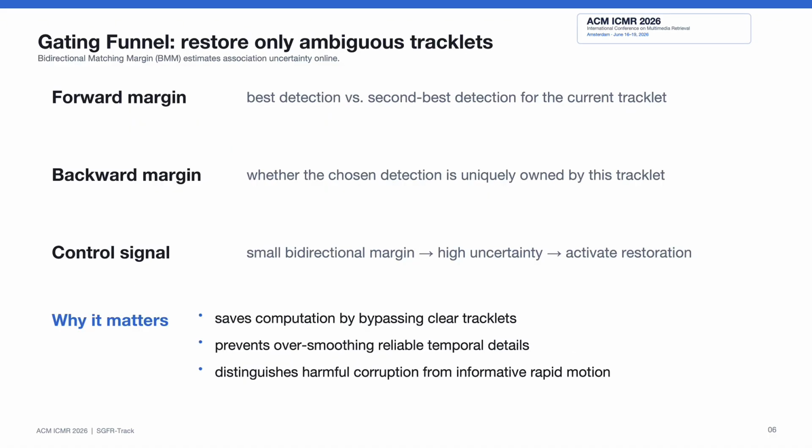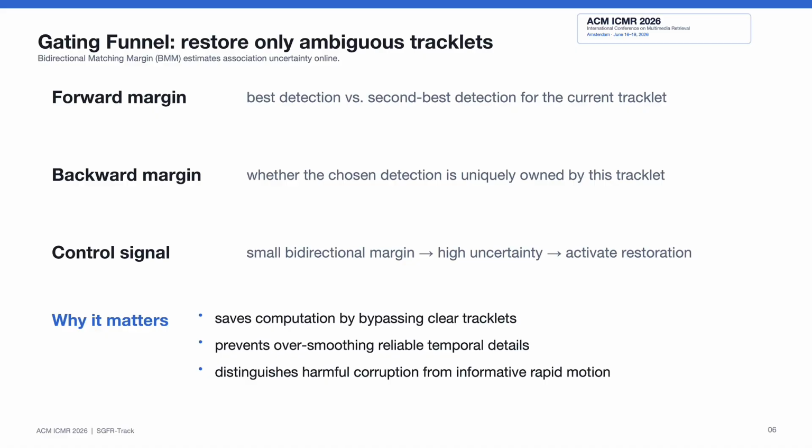Now let us look at the gating funnel. The key idea is to use association uncertainty as the control signal. Specifically, we propose the bidirectional matching margin, or BMM. First, we compute the forward margin for each tracklet. We compare the similarity score of its best match detection with that of its second best detection. If this margin is large, the tracklet has a clear preference. If this margin is small, the tracklet is uncertain between multiple detections.